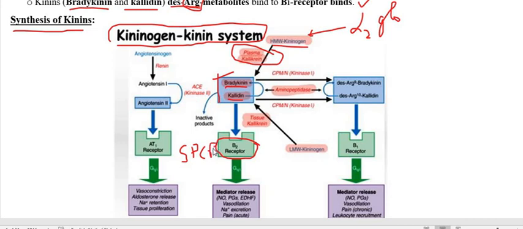So when the kinins like bradykinin and kallidin act on the B2 receptor